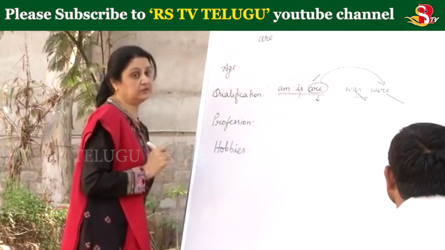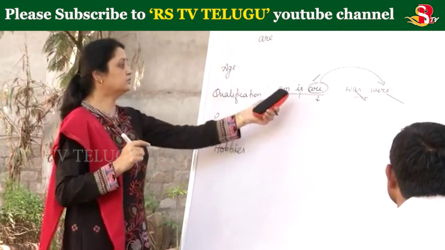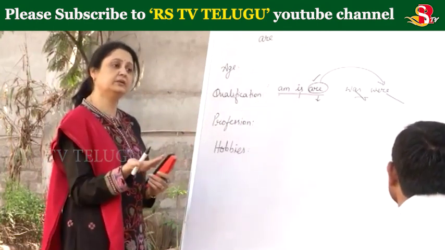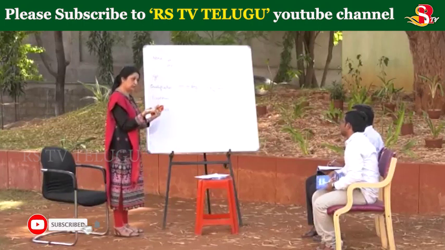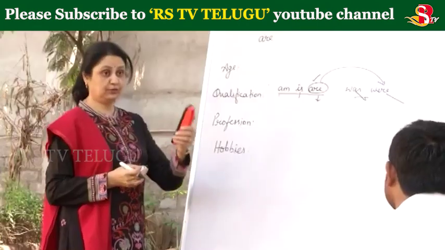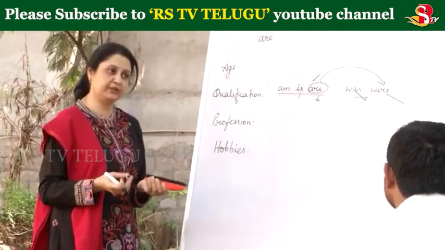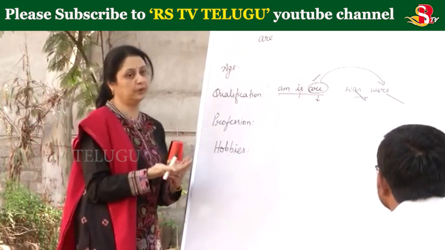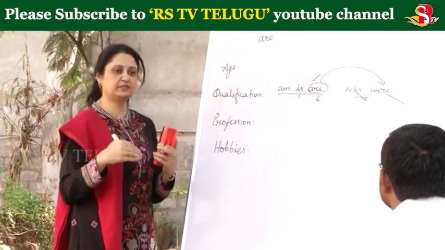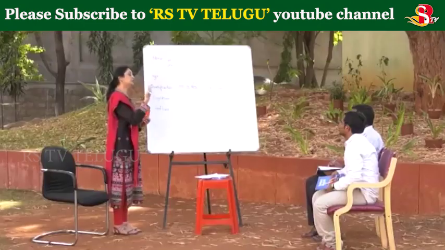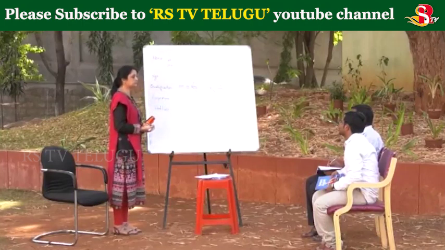When you talk about hobbies, there also without this be form we cannot describe our hobbies. Do you know what is a hobby? Yes, ma'am. What do we mean by hobby? What we do frequently when we are free. What you do when you are free. So for time pass, for relaxation, whatever you do, that is called a hobby. And when you want to ask somebody's hobbies, there also we can make use of this. What is your hobby? My hobby is playing cricket.